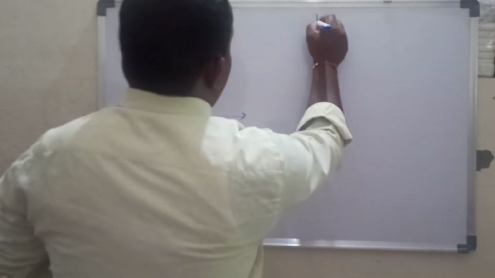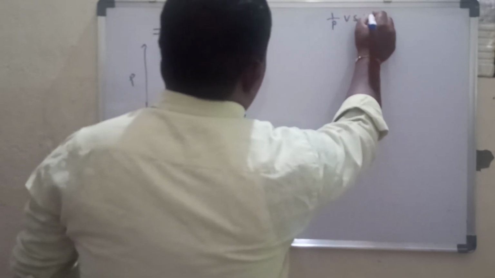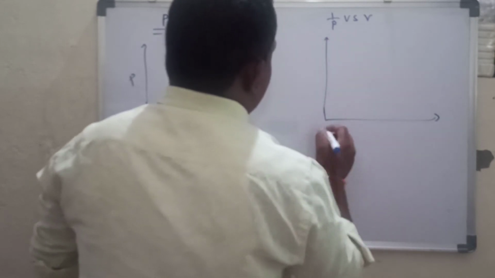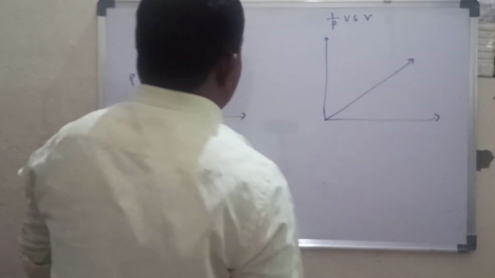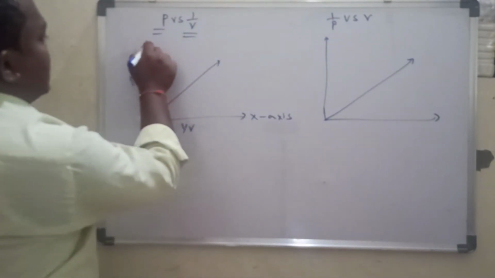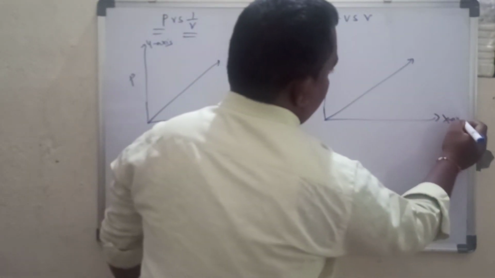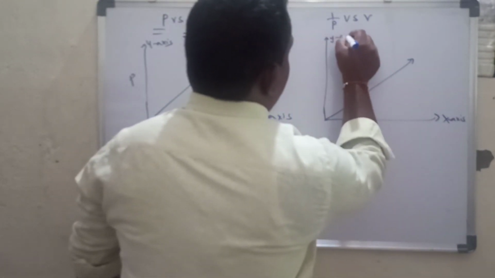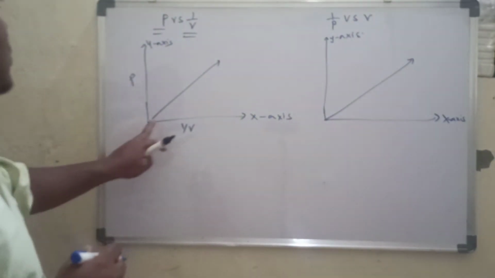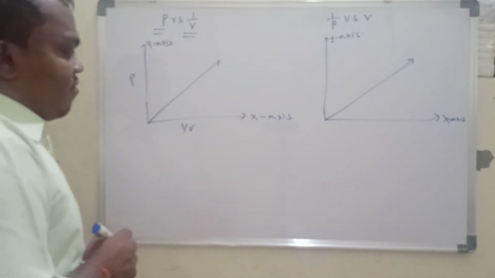Similarly, when we take 1 by P versus volume, this graph also gives a straight line through the origin. This is the x-axis and this is the y-axis. So this is about pressure versus 1 by V, and 1 by P versus V.